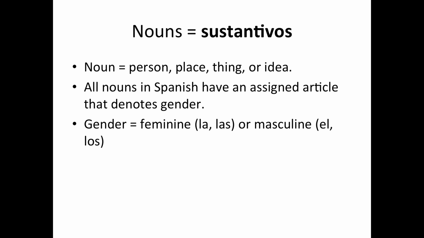Now, in Spanish, the difference is we have an assigned article that denotes gender. And we talked about this in a previous video, so let's review it very quickly. So gender in Spanish is either feminine or masculine. The feminine definite articles are la and las, and the masculine articles are el and los.